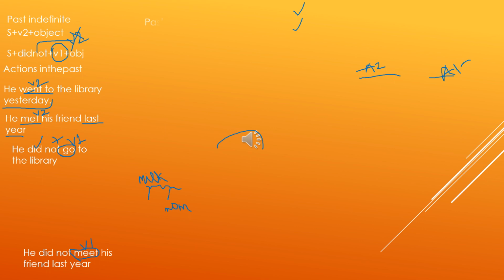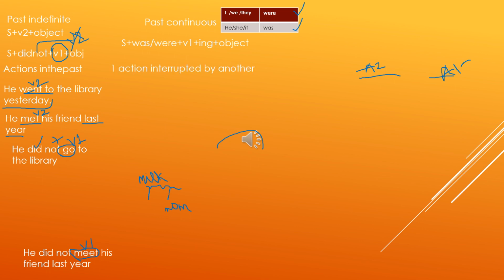Sentence construction is subject plus was or were plus verb's first form plus ing plus object. With I, we, they, you, we will use were, whereas with third person singular, that means he, she, it, we will use was. That means with singular we will use was, and with plural we will use were, except with I we will use was and with you also we will use were. So past continuous tense is basically used to refer to a past ongoing action interrupted by another action.